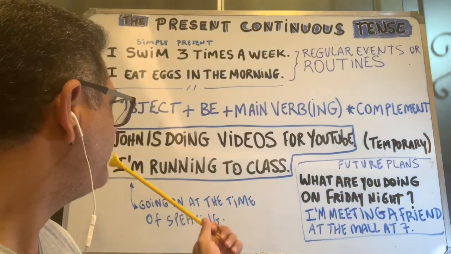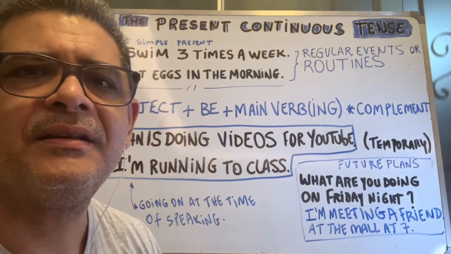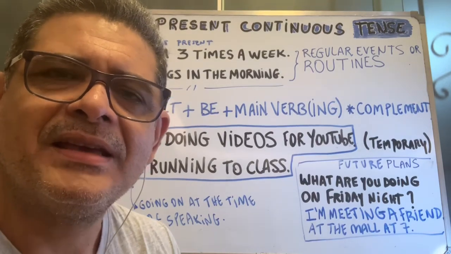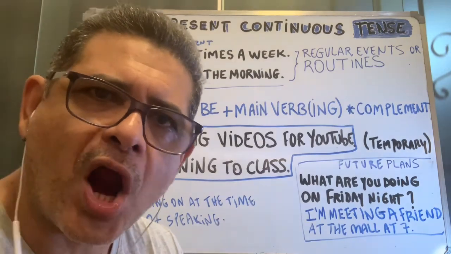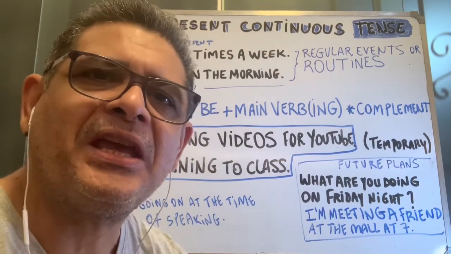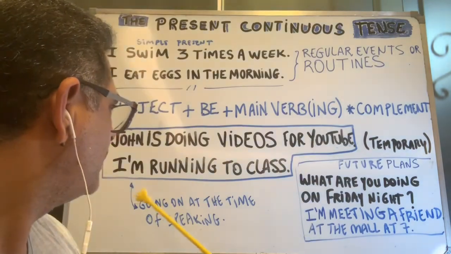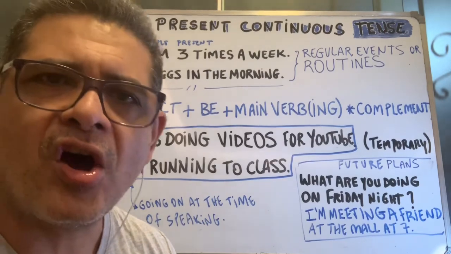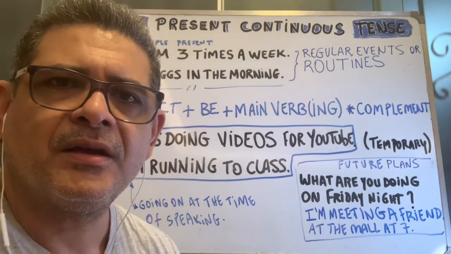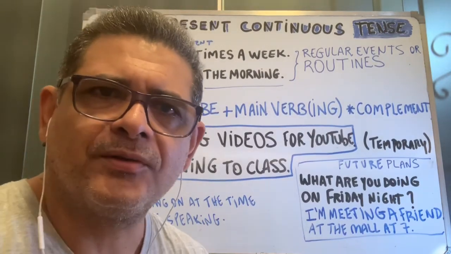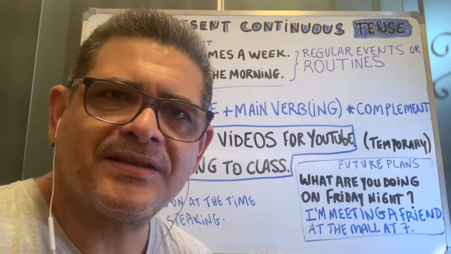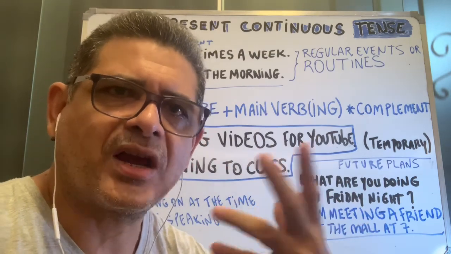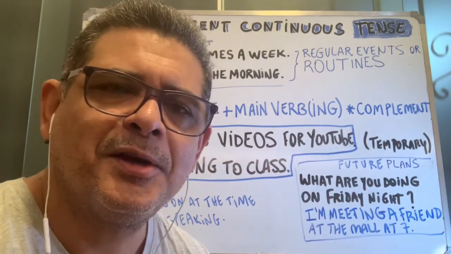So, I'm running to class. When I say I'm running to class, I am probably describing something that is in progress right now, going on at the time of speaking. So I'm going to say other examples of the present continuous so that the structure can be internalized by you.